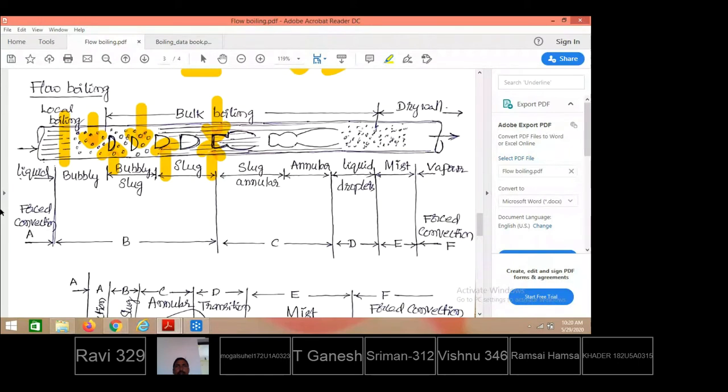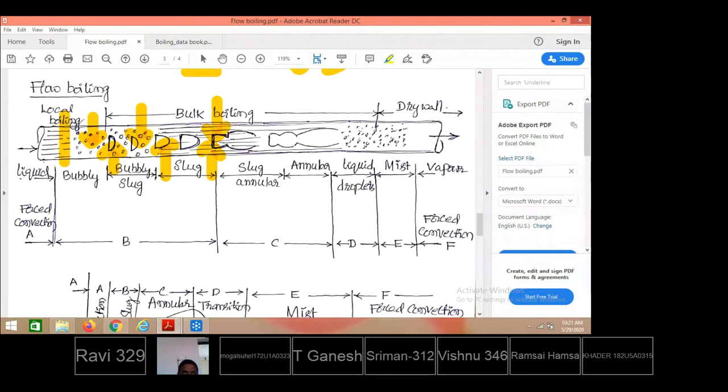Next. So the liquid at that temperature, while making contact with the tube surface, still increases in temperature, and the liquid layers adhered to the tube surface start converting to vapor bubbles. Those vapor bubbles move into the mainstream liquid and travel with it. More quantity of liquid and a lesser quantity of bubbles travel together. That region of flow we call bubbly flow. Bubbly flow means more liquid containing a lesser quantity of vapor bubbles formed at the tube surface.